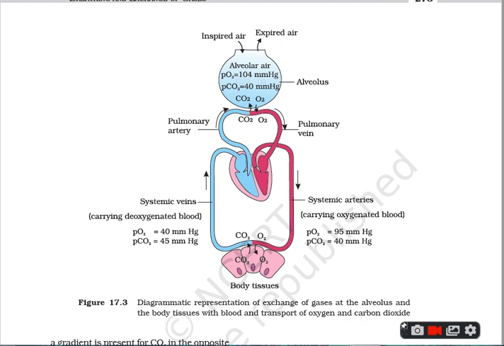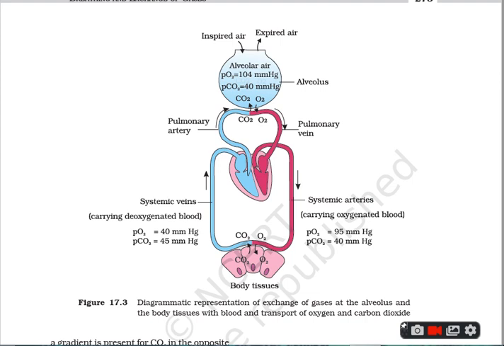Then the heart, by the aorta, is sending the blood to the different tissues, different parts of your body, through the systemic arteries. That means it is carrying the oxygenated blood. And here you can see the PO2 is 95 mmHg and PCO2 is 40 mmHg.